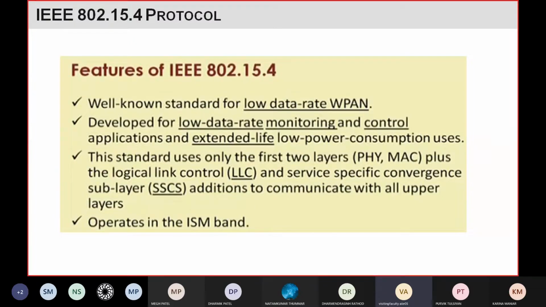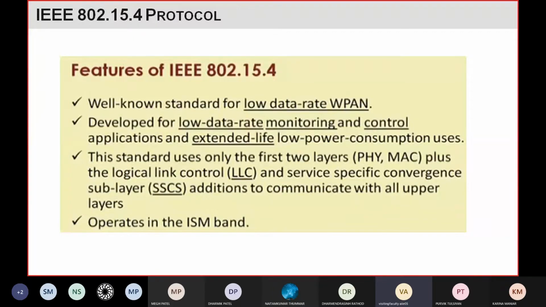This protocol is mainly developed for low data rate monitoring and control purposes, right? So wherever you have an application of monitoring something or controlling something, and the data you are transferring is not that much, then you can use this protocol, right?